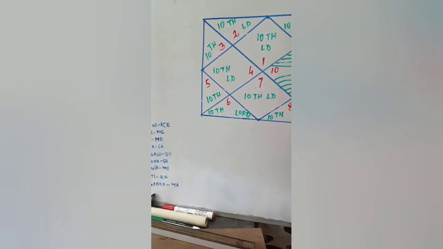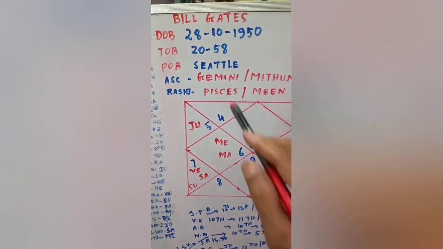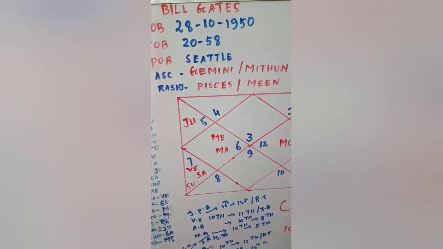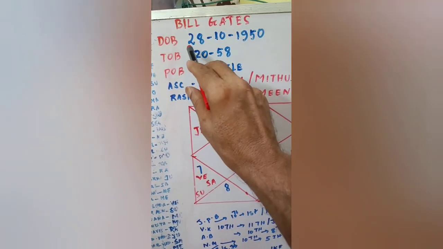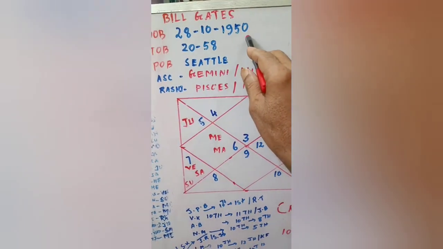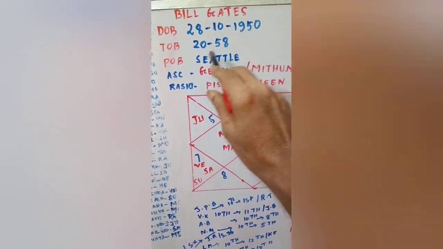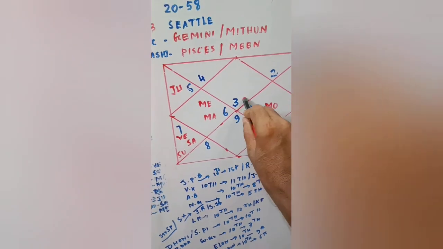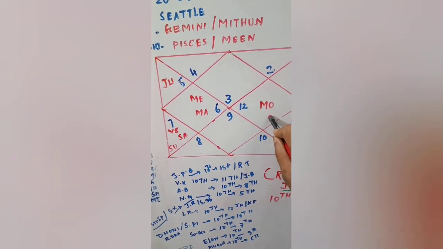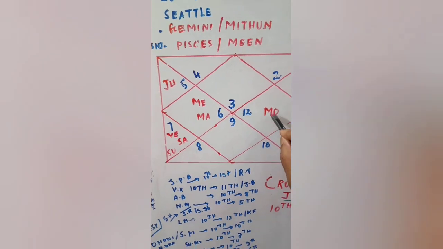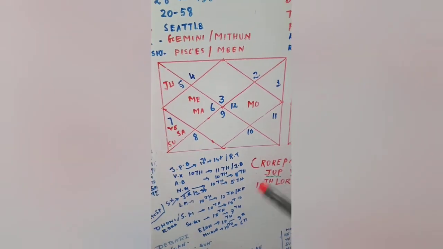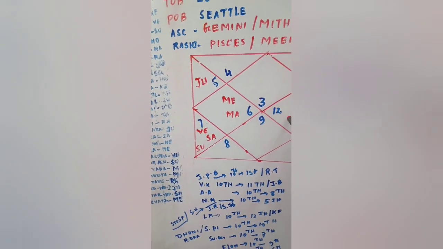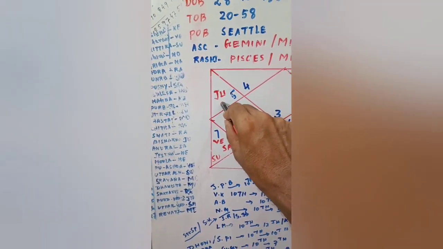Coming to the specific charts, Bill Gates, owner of Microsoft and the Gates Foundation. Date of birth 28th October 1955, time of birth 20:58, place of birth Seattle. Ascendant is Gemini, Mithun Lagna, and zodiac Rashi is Pisces, Min Rashi. We already told that the 10th house lord Jupiter is posited in the 3rd house of Leo sign in the case of Bill Gates.